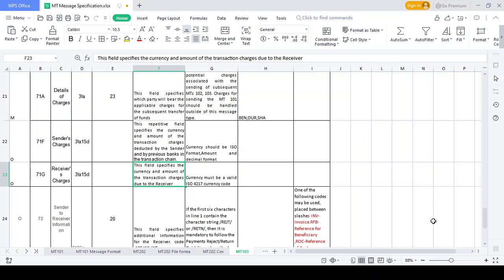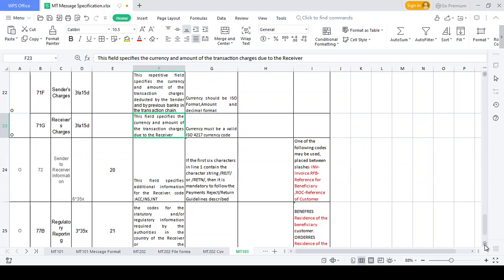Mostly the charge calculation should happen from the base currency only. Base currency is USD, which means they do the charge calculation in USD only. You need to pay 50 USD or 20 USD like that. Got it? Receiver to sender information, this information I will also explain.